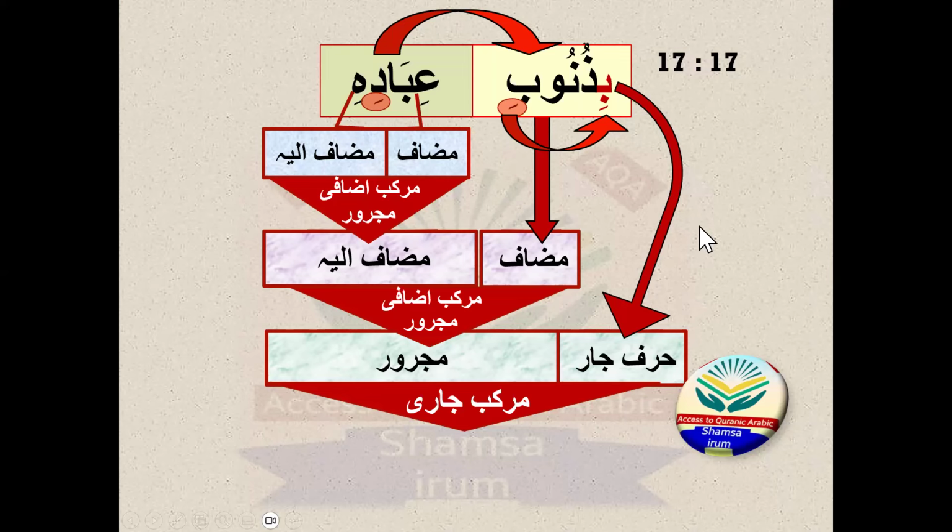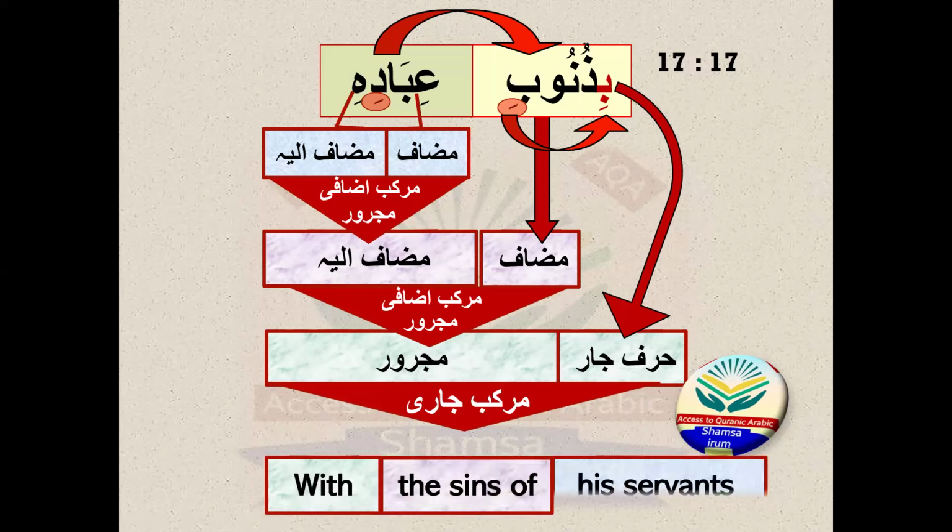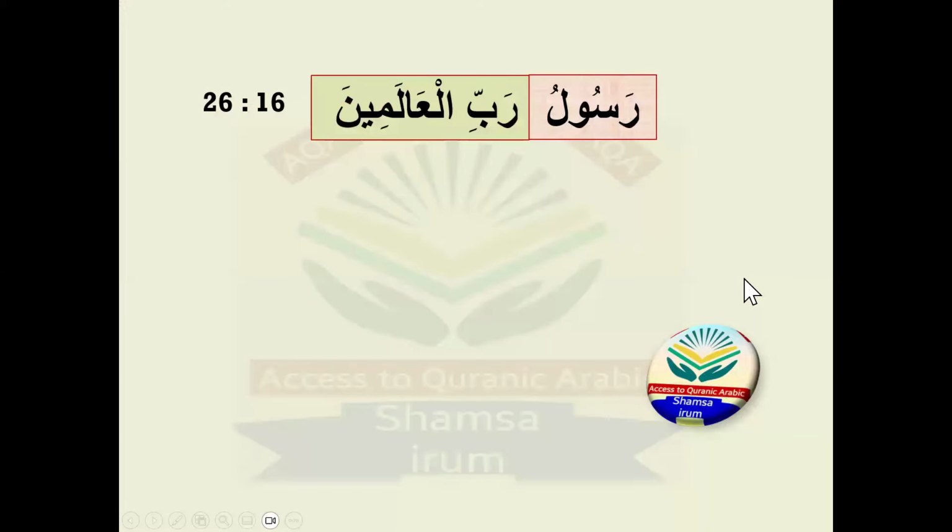All right, so let's move towards the translation now. You have to translate that: with the sins of his servants. With the sins of his servants. In the next slide, I will explain the same topic but in a different way. Because before this slide, I was bringing one word, then one by one I attached the words in the ayah.